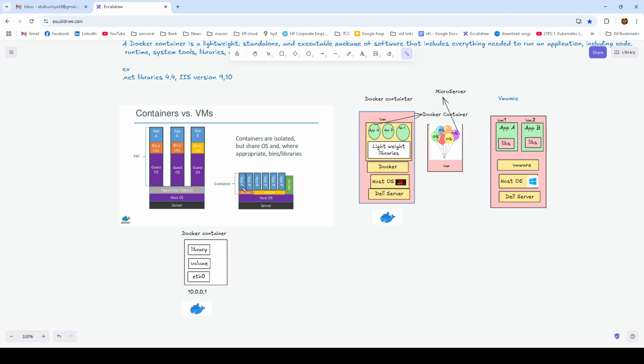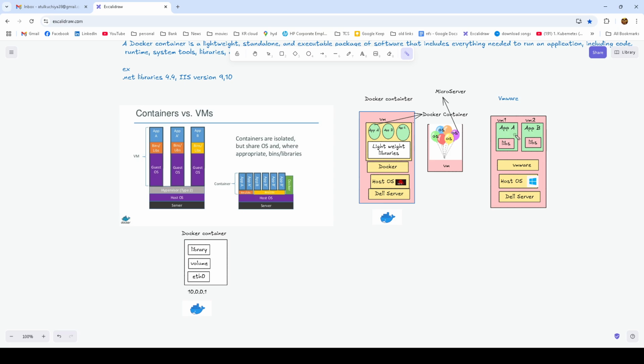After Docker, we have installed multiple applications like app 1, app 2, app 3, app 4, app 5, and app 6. This is the major difference between Docker and a virtual environment: the layer. Because of Docker, in the same virtual machine, we can run multiple containers. That's why it's used. Some people will ask why we are not able to install multiple applications the same way, like application A and application B, here itself.